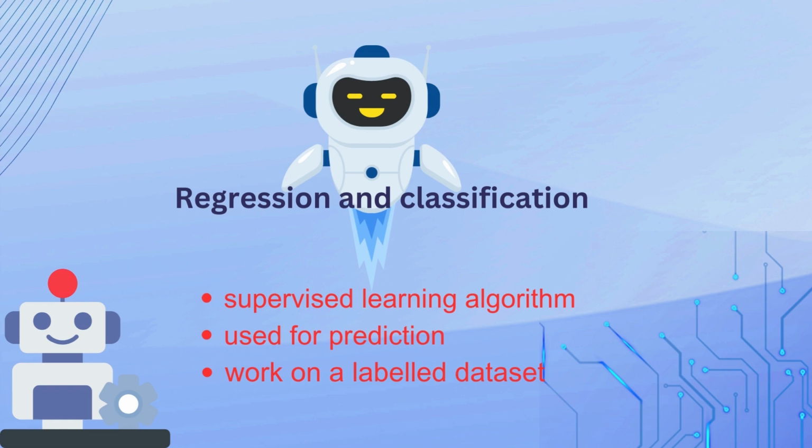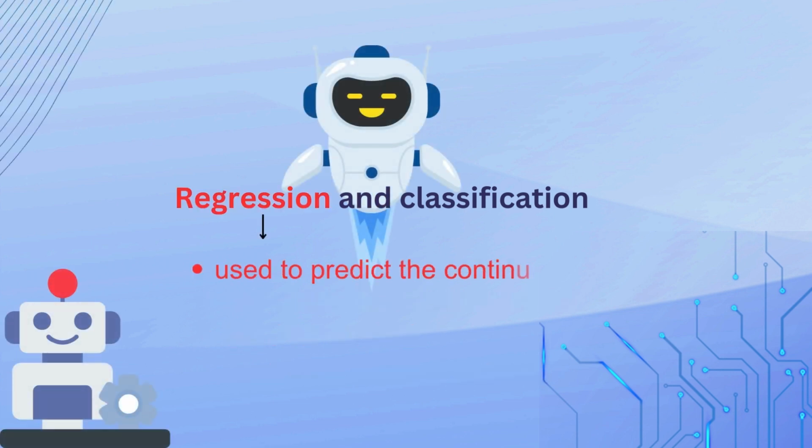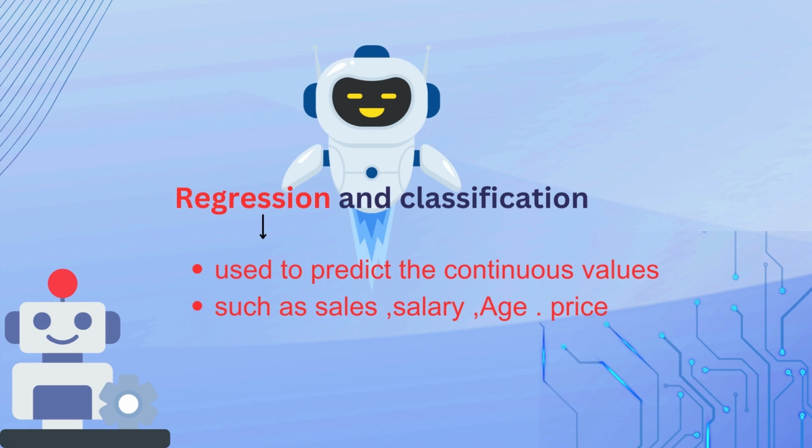Then we talk about the difference between both the algorithms. Let's start with regression. Regression is used to predict continuous values. Continuous values means, for example, we have data of sales, so the value of sales per day or per month is a continuous value.